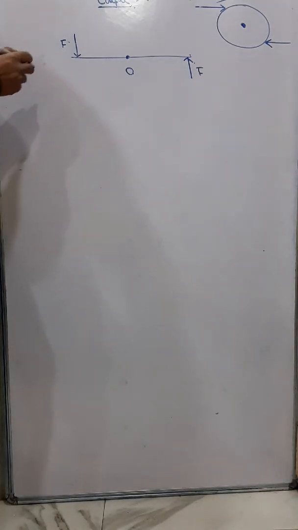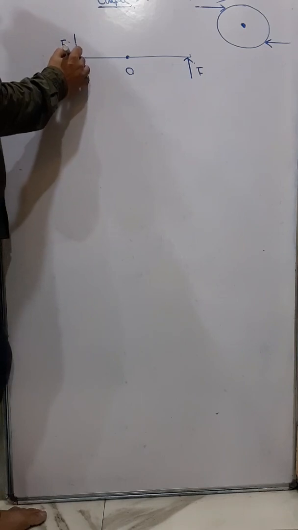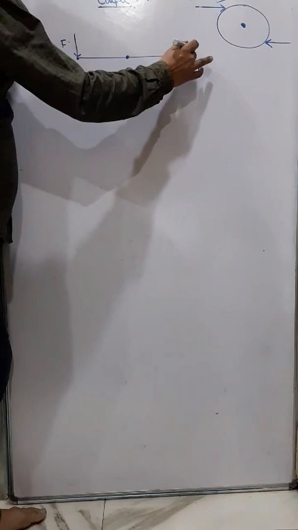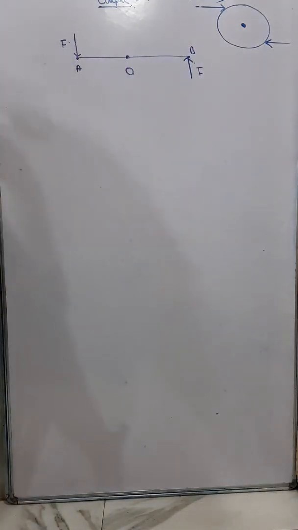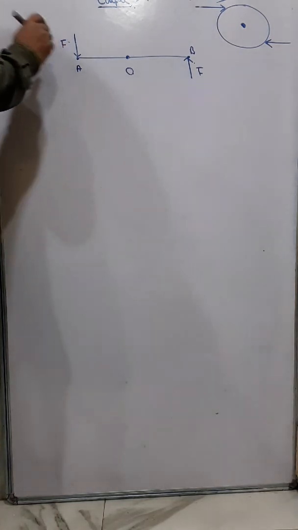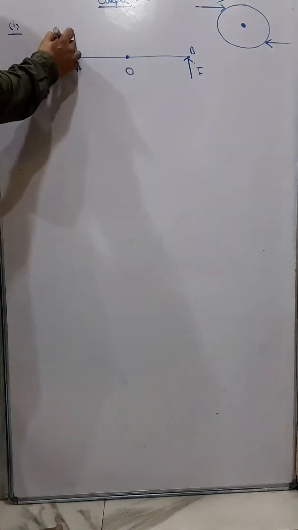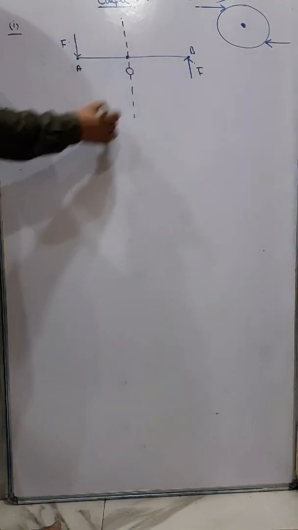So that is called a couple. Now suppose this is AB, this is point A and point B, the edge, and this is O. Now in this case you can see, in the first case, this is the axis of rotation.